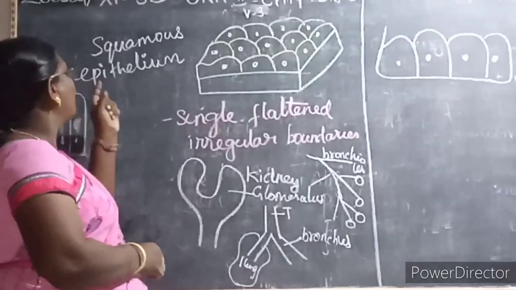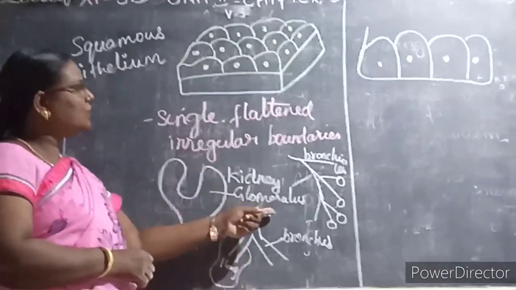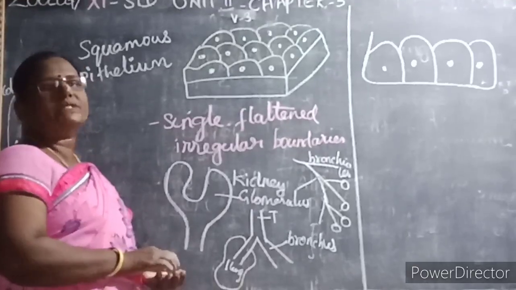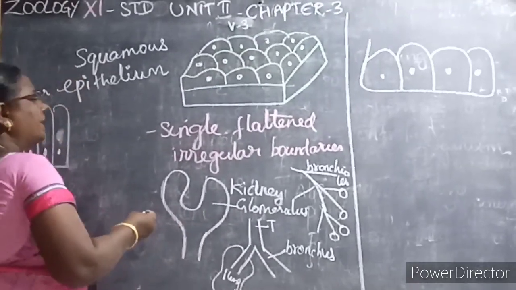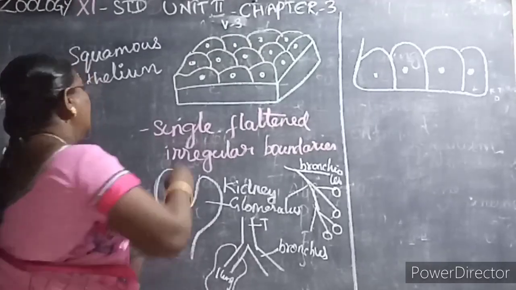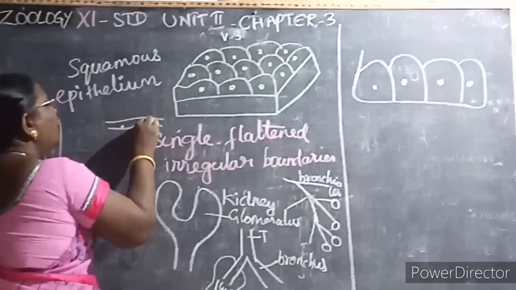So you can see the squamous epithelium in the glomerulus of the kidney, then the air sacs of the lungs, then blood vessels as well as in the lymphatic vessels. Next we are going to learn what a lymphatic vessel is. In the blood vessel there are minute openings.